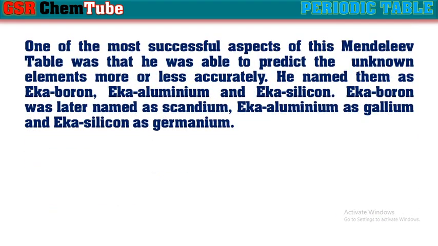One of the most successful aspects of this Mendeleev's periodic table was that he was able to predict the unknown elements more or less accurately. He named them as Eka boron, Eka aluminium, Eka silicon. Later to him, Eka boron was named as scandium, Eka aluminium as gallium, and Eka silicon as germanium. So in this way he succeeded to predict the unknown elements too, which were later exactly known.